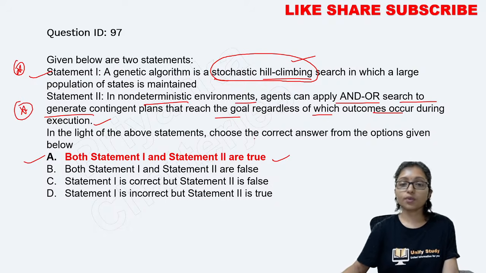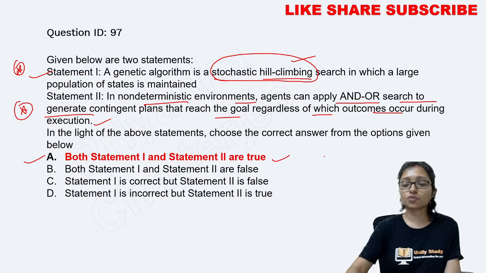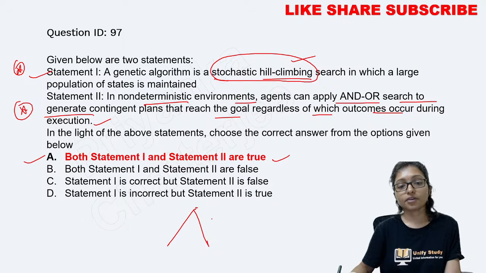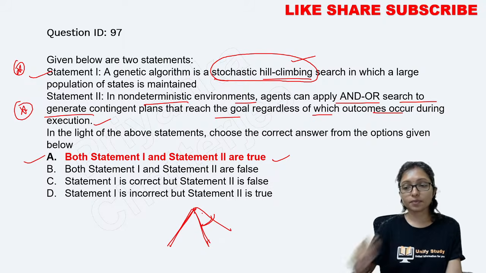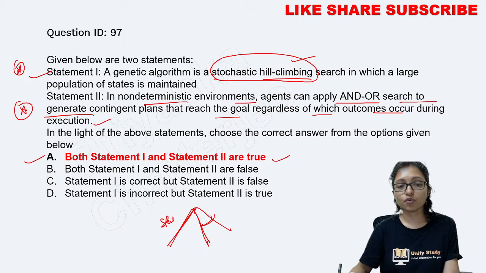I am going to tell you one thing: AND-OR graph, how it is working. AND-OR search works this way. It is a graph, and this is an AND part, this is an OR part. How is it like that? And part means maybe you study here and you go for the exam.